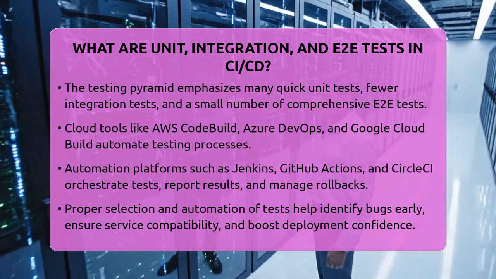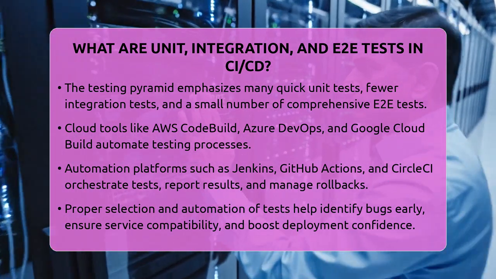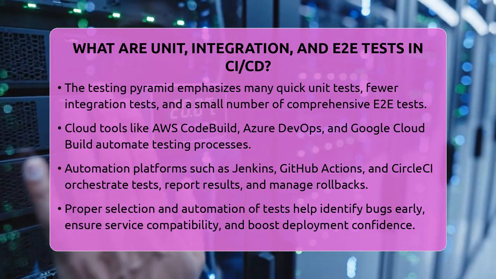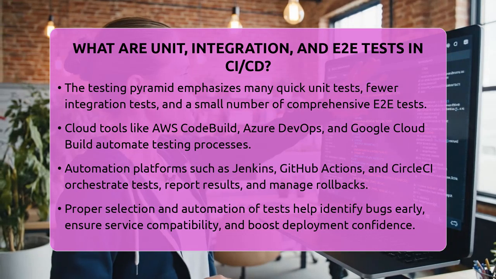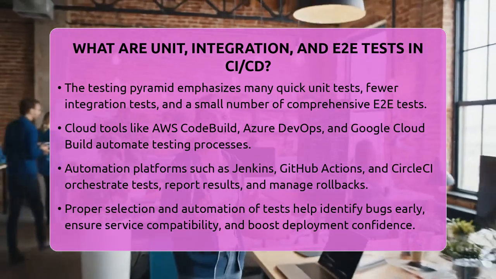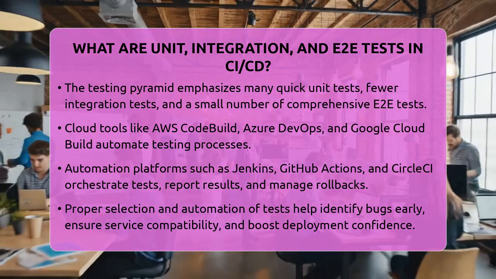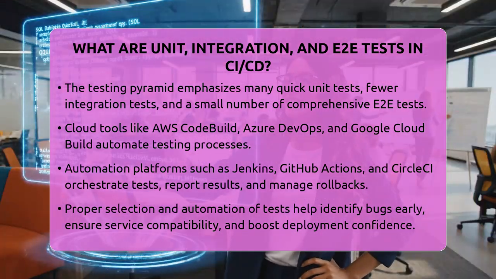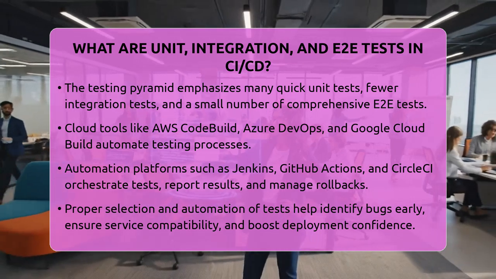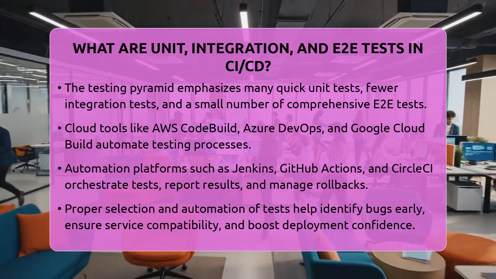Cloud providers like AWS, Azure, and Google Cloud offer tools such as CodeBuild, Azure DevOps, and Cloud Build to automate these tests. Automation tools like Jenkins, GitHub Actions, and CircleCI orchestrate the entire process, running tests in sequence, reporting results, and rolling back deployments if needed.